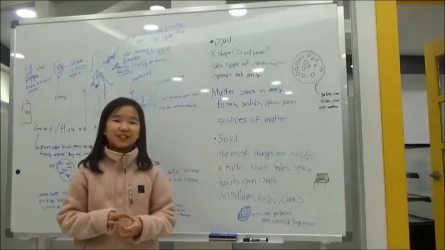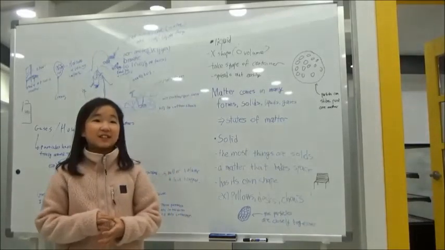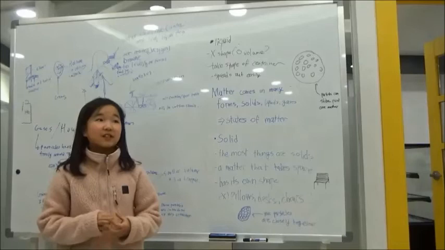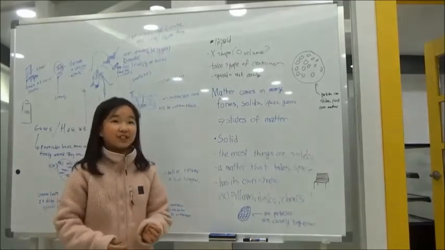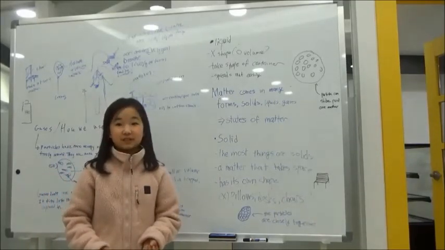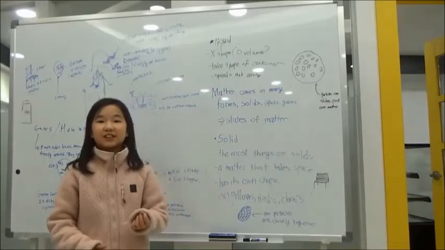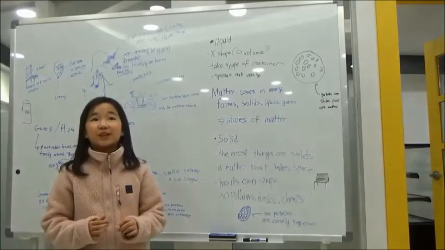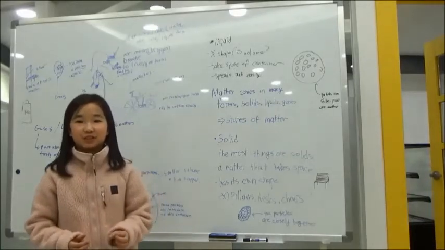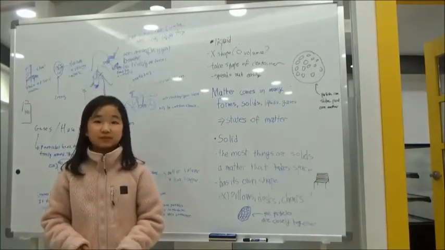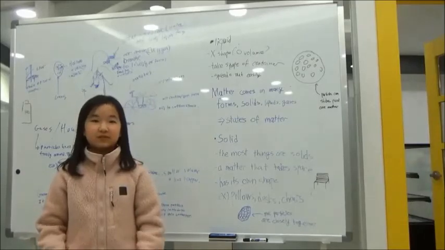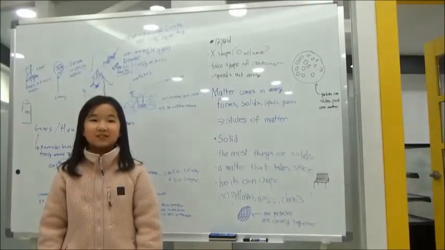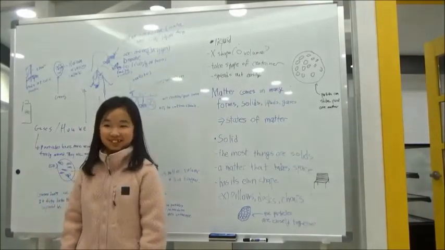So that robot can be both solid and liquid. When is it a solid and when is it a liquid? When it's in metal form, it's a solid, but when it melts, it becomes liquid. Good. Interesting. Very nice.